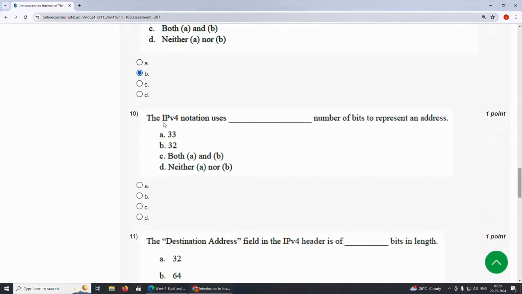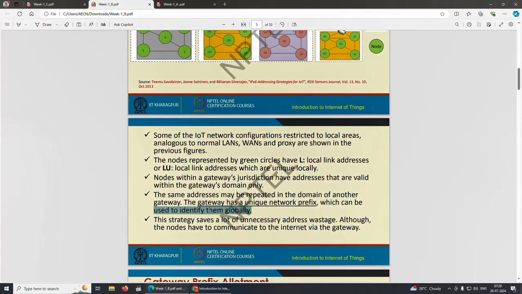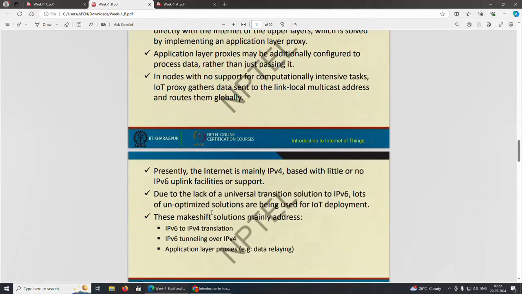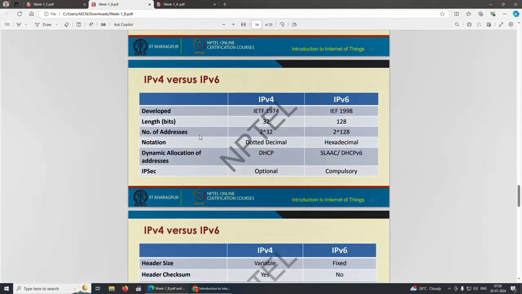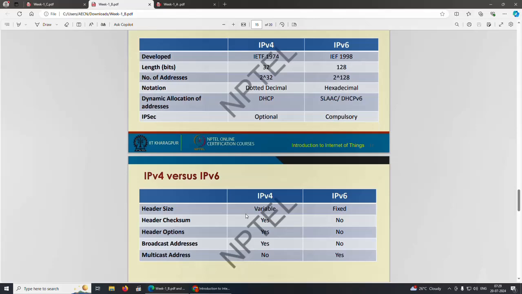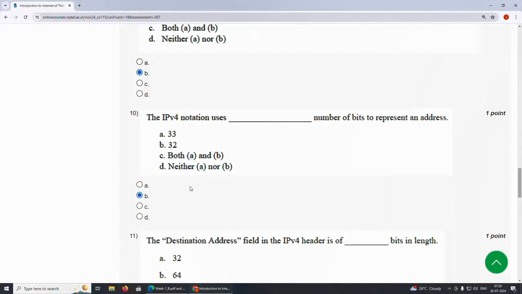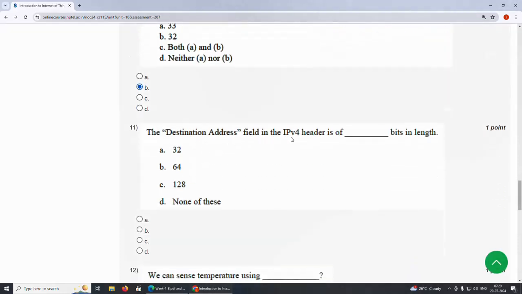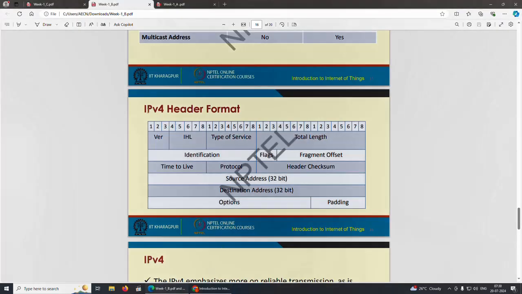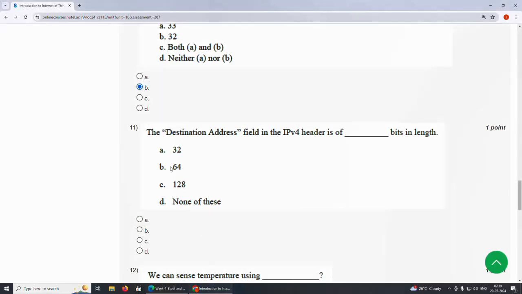10th question, the IPv4 notation uses dash number of bits to represent an address. The length of an IPv4 address is 32 bits, option B. The next question, the destination address field in the IPv4 header is of dash bits in length. You can see here the destination address is 32 bits, option A.